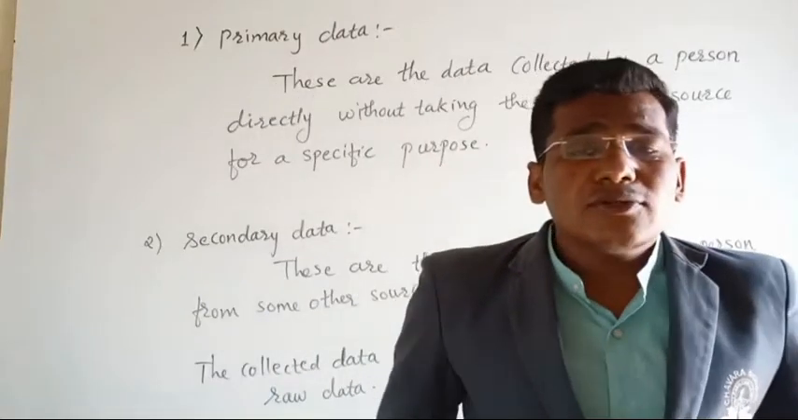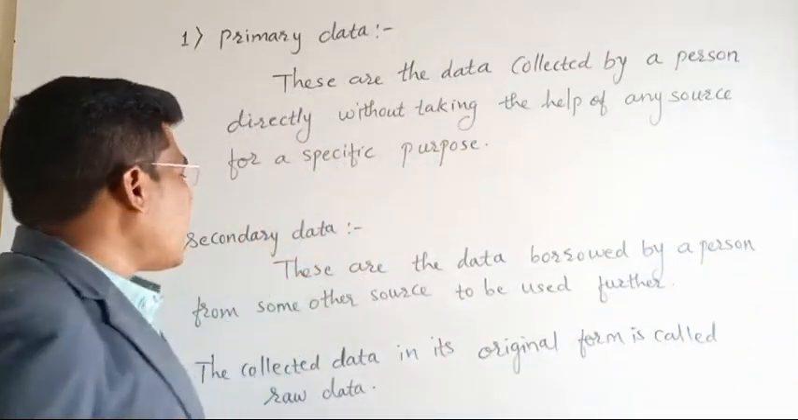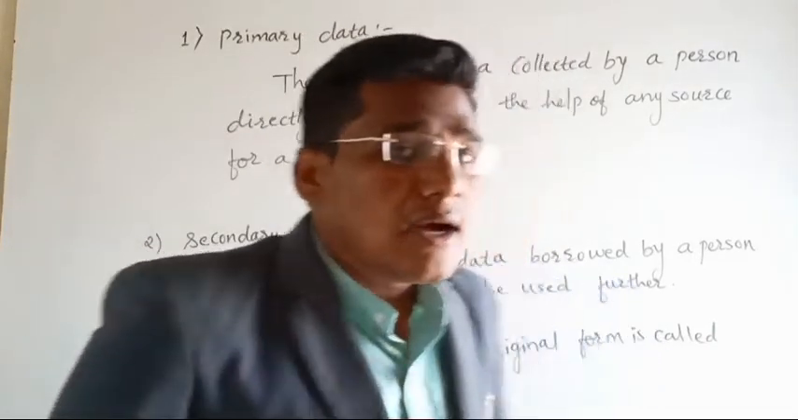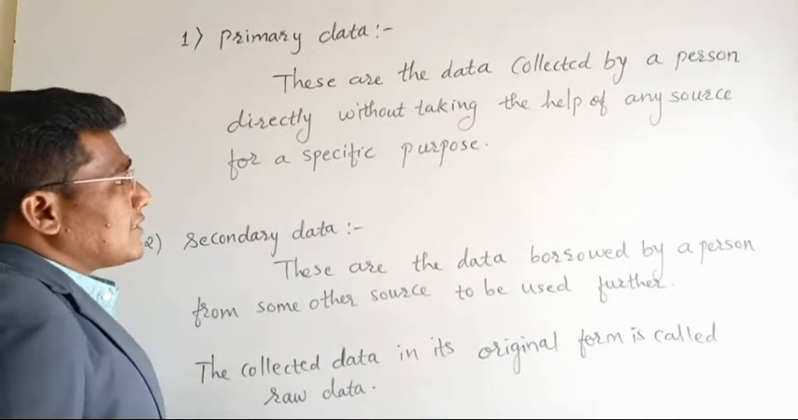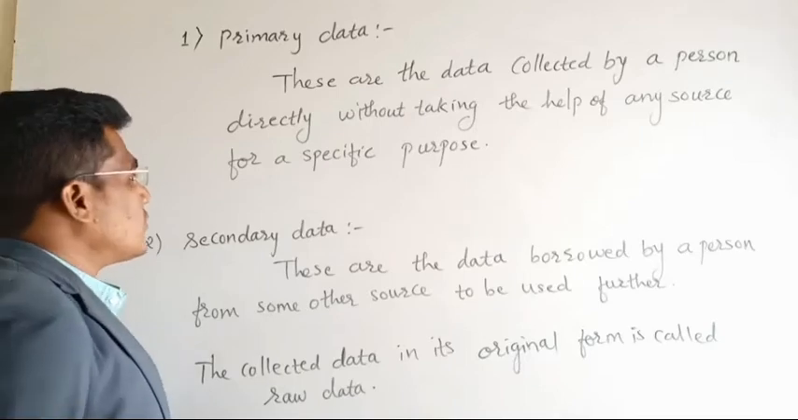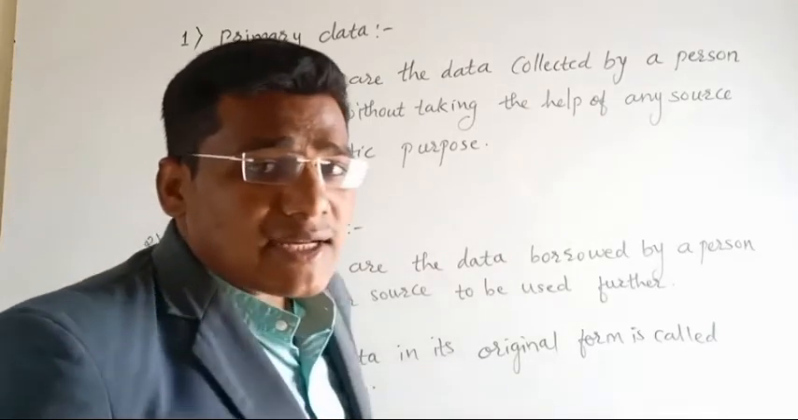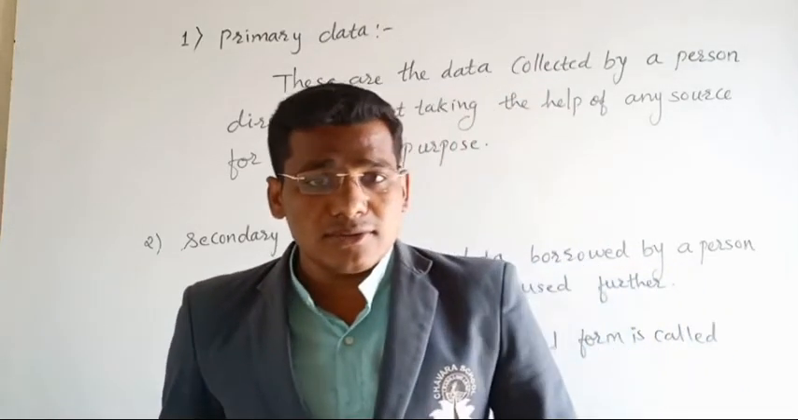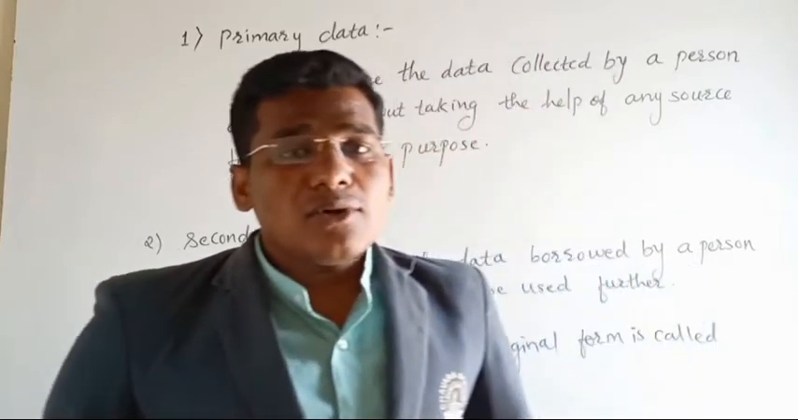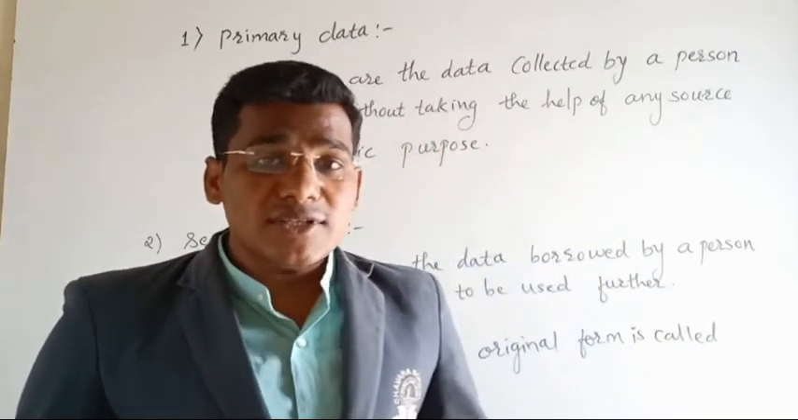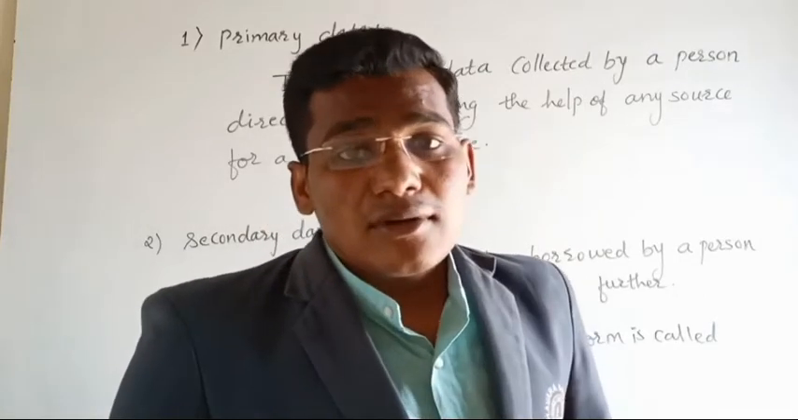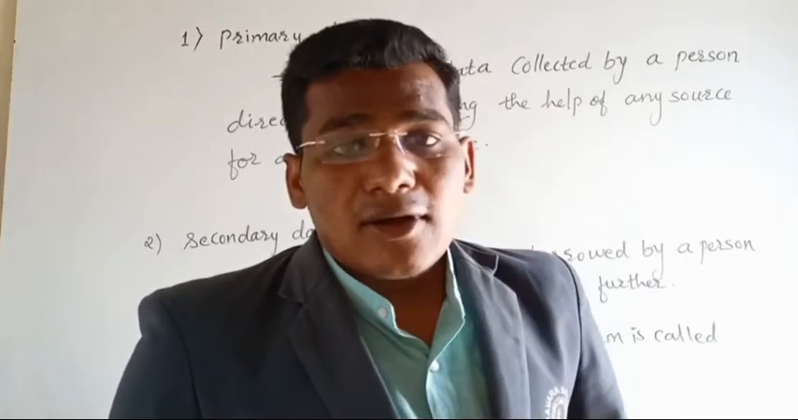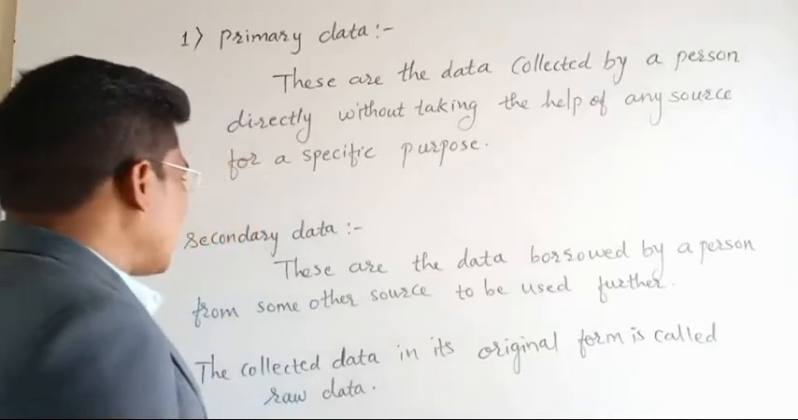As we go to the next topic of the lesson, primary data and secondary data, these are the two types of data. So what is meant by primary data? Primary data is data collected by a person directly, without taking the help of any source, for a specific purpose. For example, if a teacher wants to observe students, then whenever the teacher is teaching the students, the observation done by the teacher is nothing but primary data. Direct observation.